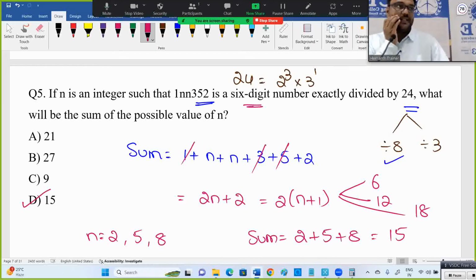Many people don't know what is divisible by 24. It's not explained in textbooks also. You may have up to 11, or maybe 2, 3, 5, 9, 8. Only those things will be explained. 24 they don't have. But this is how they'll ask questions in TCS. TCS is always special and it's a pride offer.